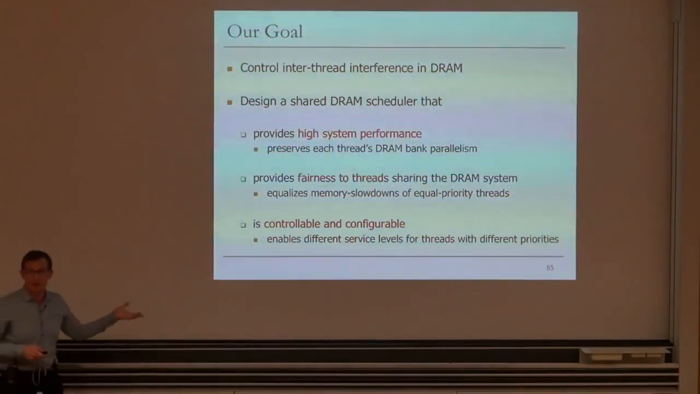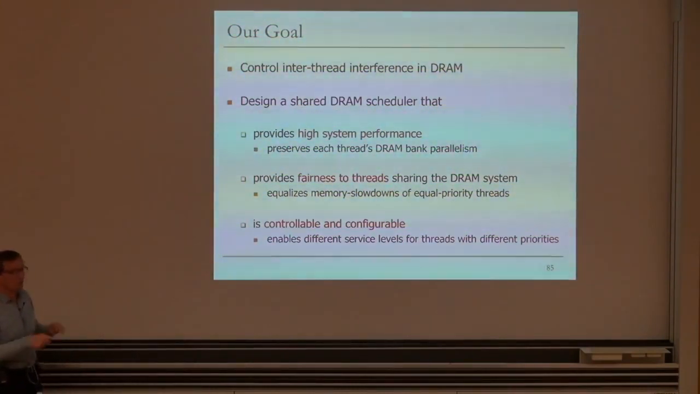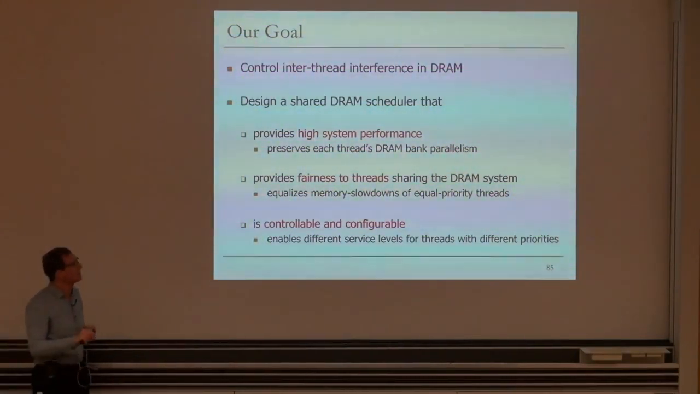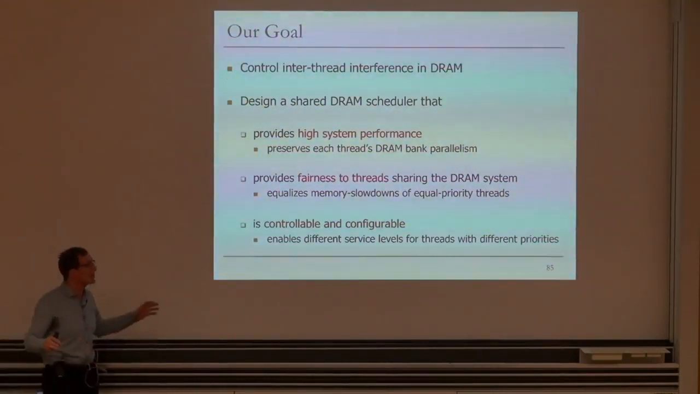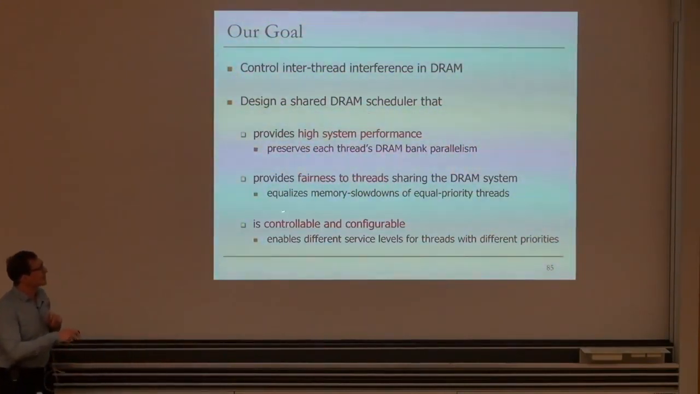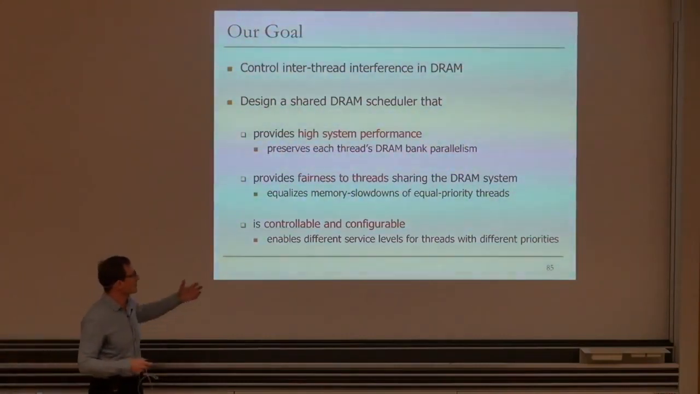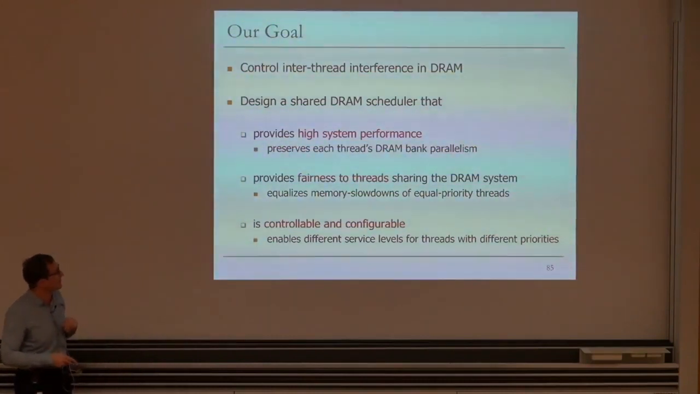So our goal in this work is to control inter-thread interference in DRAM and design a DRAM scheduler, shared across multiple cores, that provides 3 characteristics. It provides high system performance by preserving each thread's DRAM bank level parallelism. It provides fairness to threads sharing the DRAM system by trying to equalize memory slowdowns of equal priority threads. I'll talk about that. It's controllable and configurable. It enables different service levels for threads with different priorities, because you don't want perfect fairness all the time. Sometimes you care about one thread more than others, right?